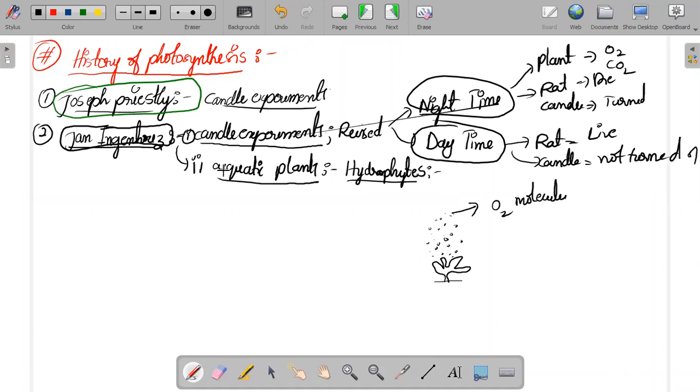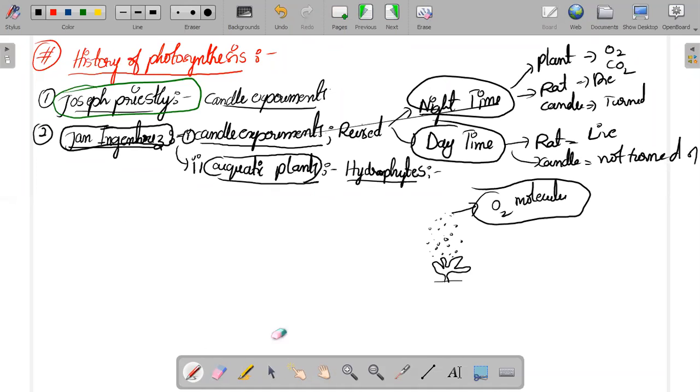And the other observation done by Jan Ingenhousz is about the aquatic plants, hydrophytes. What did he observe? The aquatic plants produce small air bubbles inside the water. And later Jan Ingenhousz came to know that the small air bubbles produced by the aquatic plants are nothing but oxygen molecules or oxygen atoms. These are the two things observed by Jan Ingenhousz.